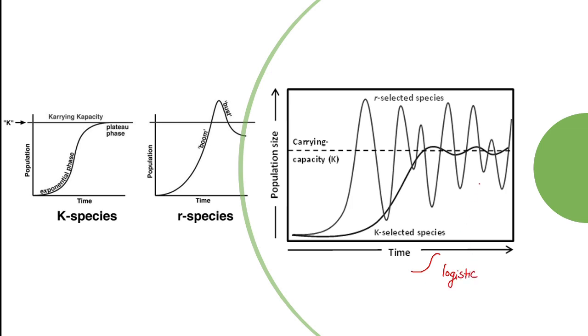Exponential or logistic growth curve, and then you can see that there is a more or less same line because they have reached the carrying capacity. But in case of our species which live in unstable environment, here what happens, they always have to suffer.